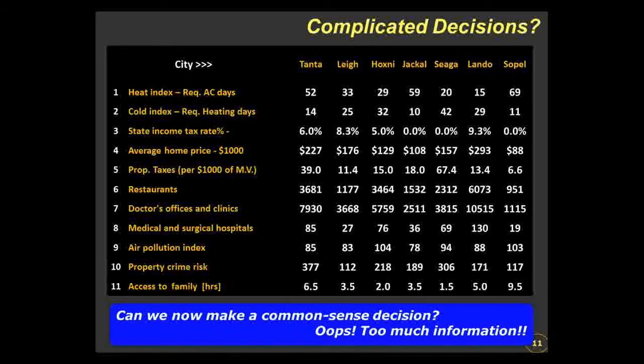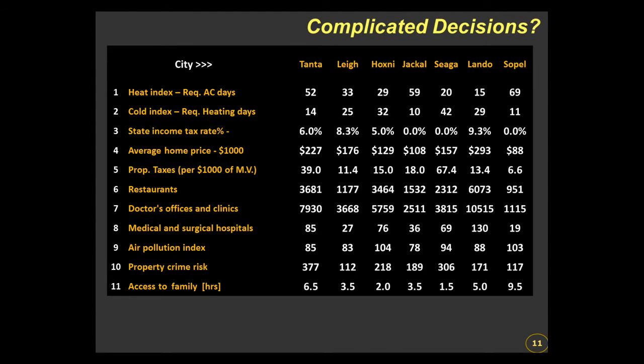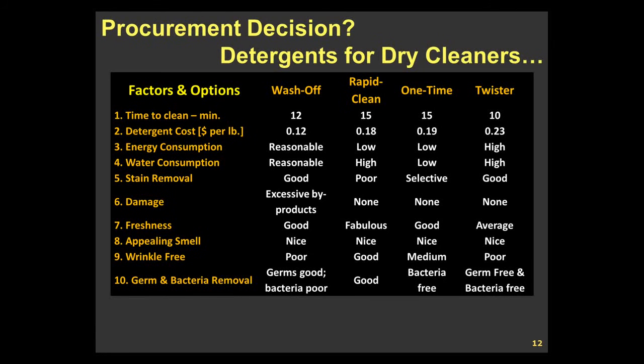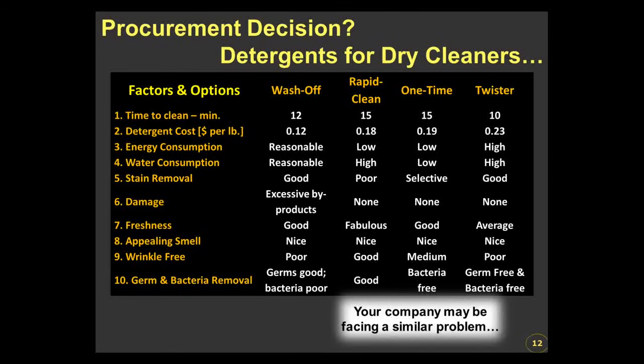Can we now make a common sense decision on where to live? No. Too much information. We're facing information overload. The problem is not with the information. The problem is that we don't have a methodology to handle this. A company buying detergents might have the same problem. There are a multitude of criteria and plenty of information. We need to try to figure out how to make a decision.